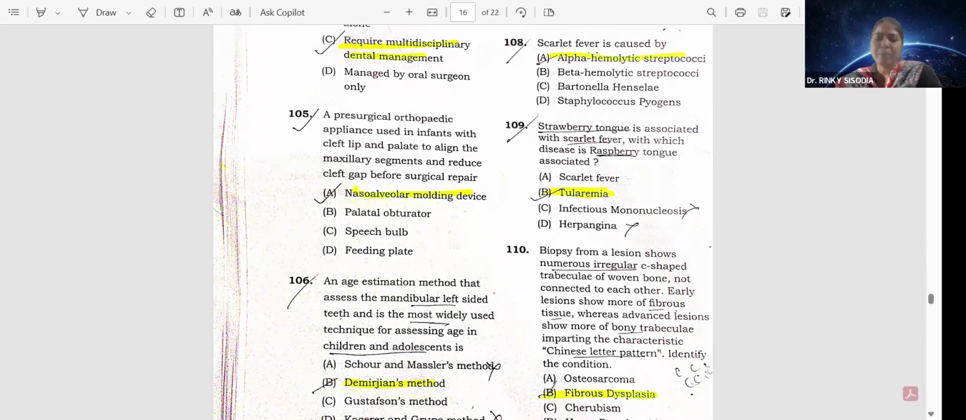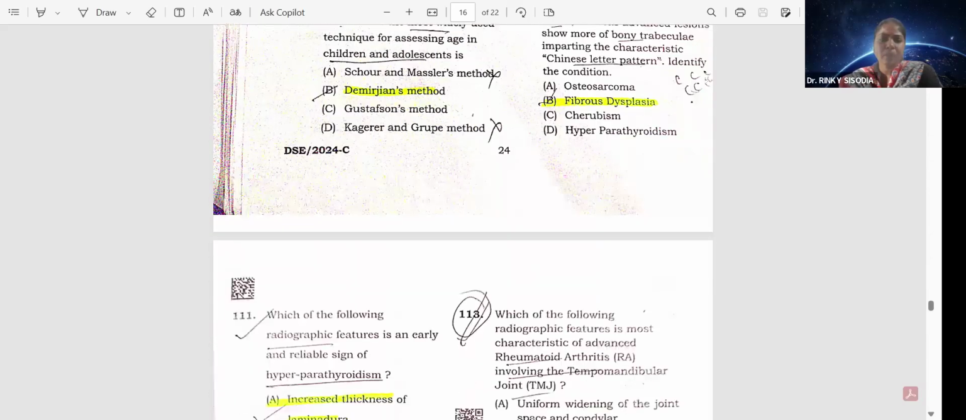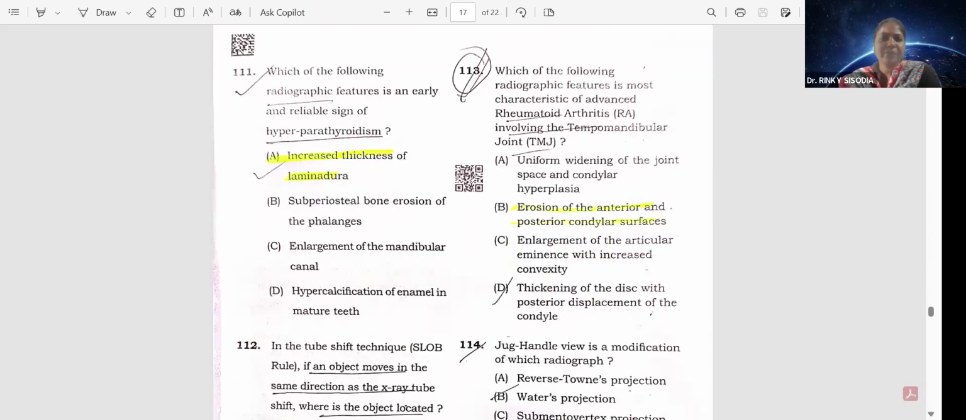Biopsy from a lesion shows numerous irregular C-shaped trabeculae of woven bone not connected to each other. Early lesion shows more of fibrous tissue, whereas advanced lesion shows more of bony trabeculae, imparting the characteristic Chinese letter pattern. Identify the condition, that is fibrous dysplasia. Option B. Which of the following radiographic features is an early and reliable sign of hyperparathyroidism? That is option A, increased thickness of lamina dura.